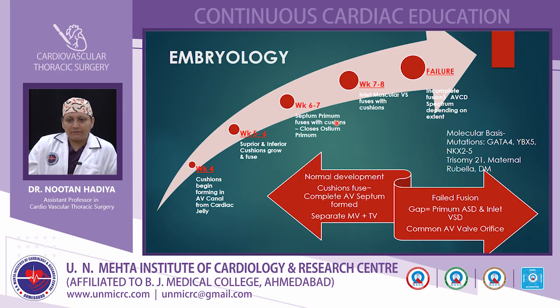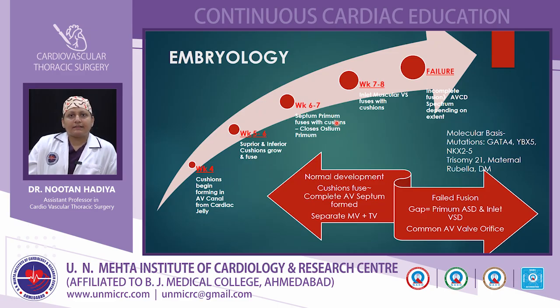In week 7, the septum primum fuses with the cushions and closes the ostium primum, and in weeks 7 to 8, the inlet ventricular septum grows and fuses with the endocardial cushion. If there is incomplete fusion, a spectrum of atrioventricular canal defect can develop based on the extent of the disease.